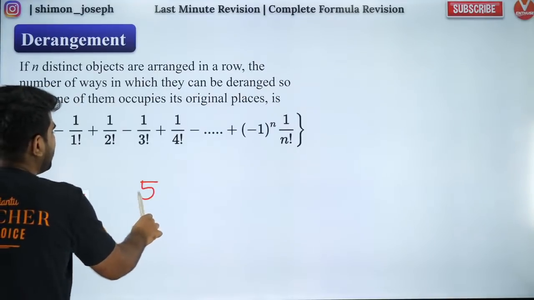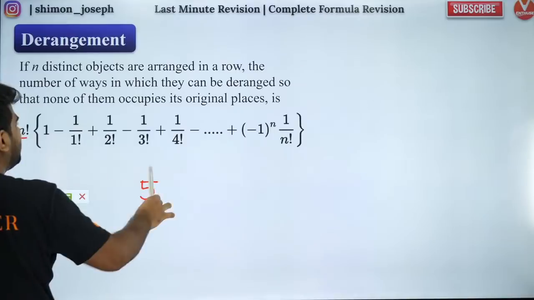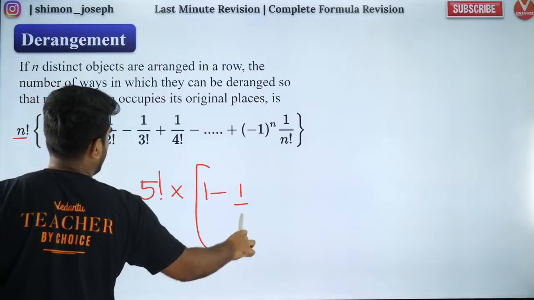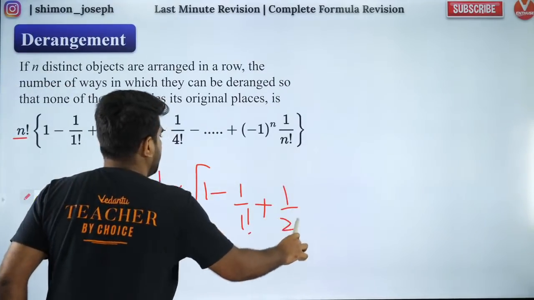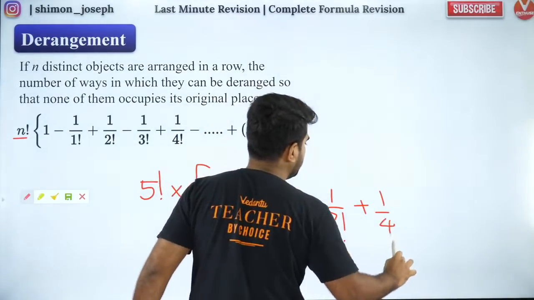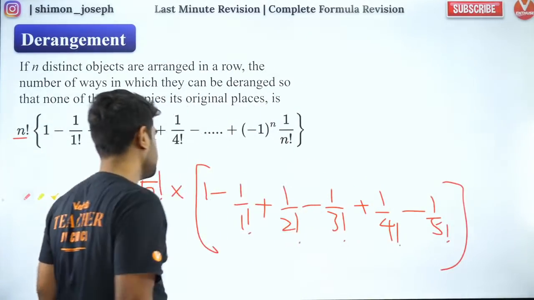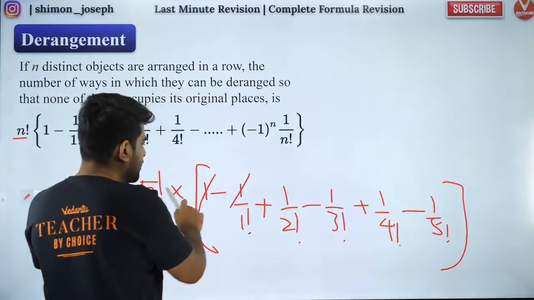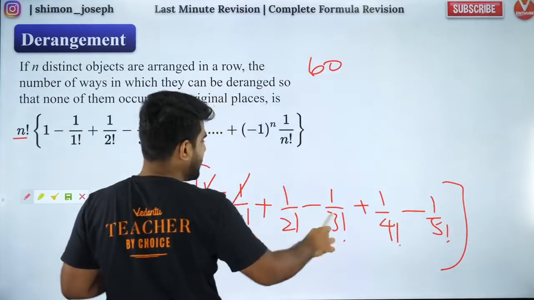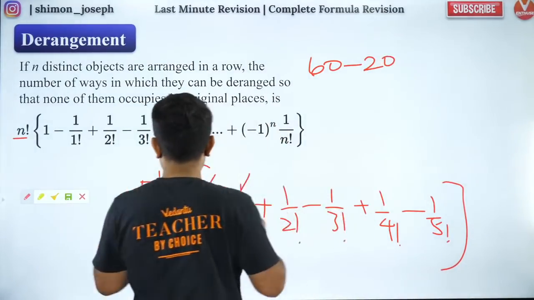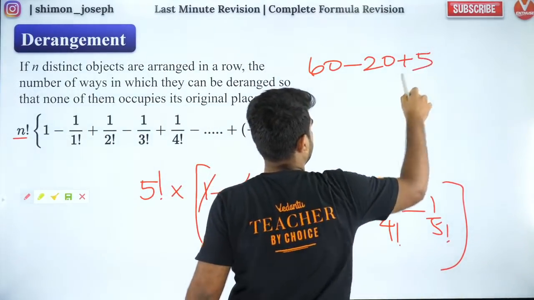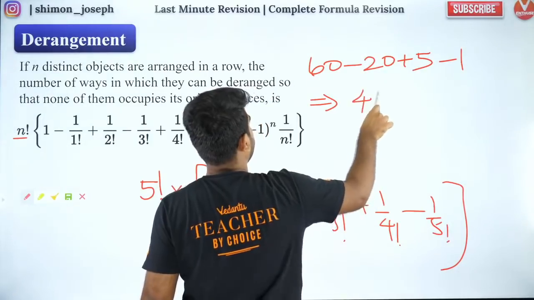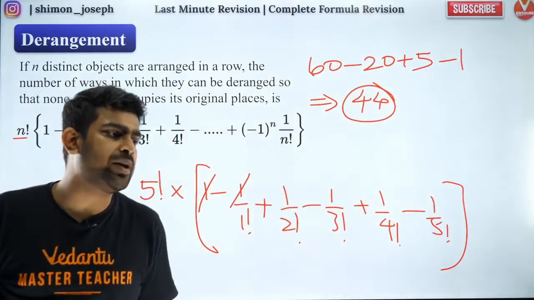So people, this is the formula for derangements. For example, 5 envelopes and 5 letters, if you want to be deranged, that means if you want them to be completely wrong, then the formula is 5 factorial into 1 minus 1 by 1 factorial plus 1 by 2 factorial minus 1 by 3 factorial plus 1 by 4 factorial minus 1 by 5 factorial. Is that correct? So these two will always cancel out. So directly I can start from there. So what will I get? I'll get 5 factorial by 2 factorial, that will be 60, minus 5 factorial by 3 factorial, which will be 20, plus 5 factorial by 4 factorial, which will be 5, and minus 5 factorial by 5 factorial, which will be minus 1. So it will be 65 minus 21, which will be 44. So 44 is the total number of ways in which they can be deranged.